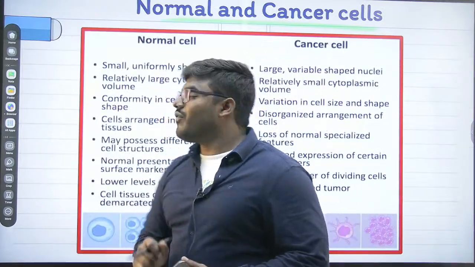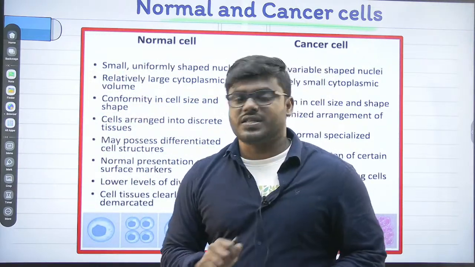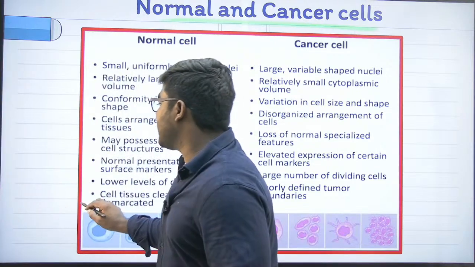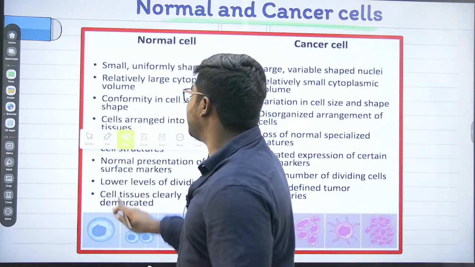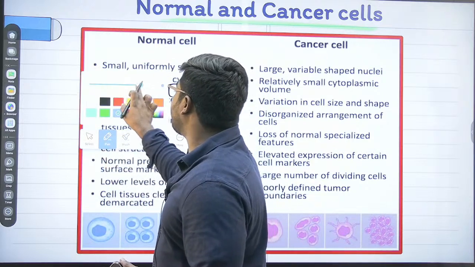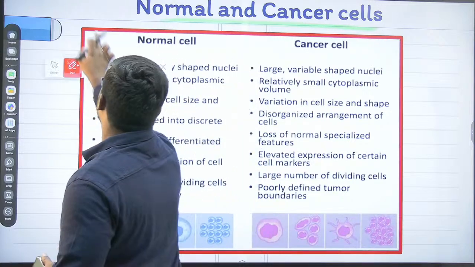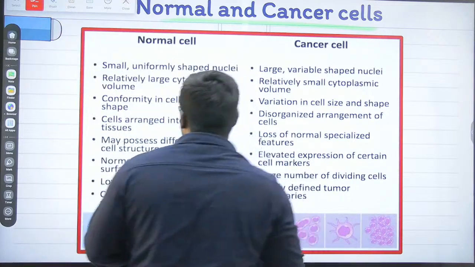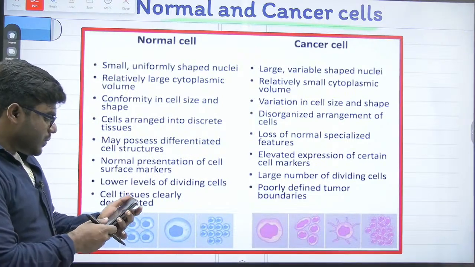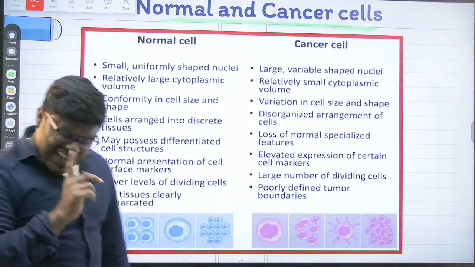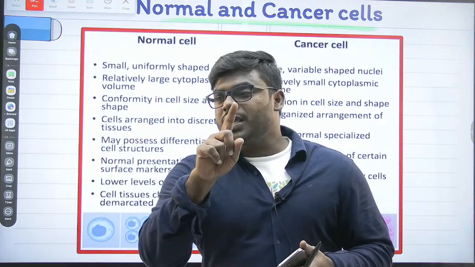So here comes a very important and very interesting difference between the normal cell as well as the cancer cell. So friends, let's try to understand what the major differences between the normal and cancer cell are. I want every one of you to understand this very elaborate difference. Please focus. What are the major differences between the normal and the cancer cell? Anyway, first listen to my statements. Always keep it in your mind.